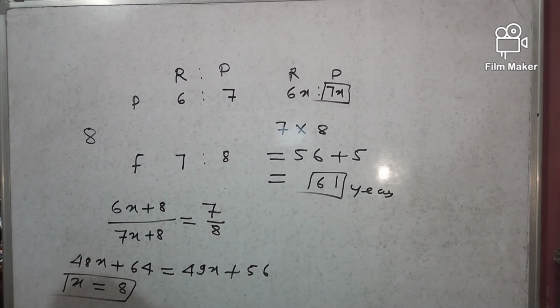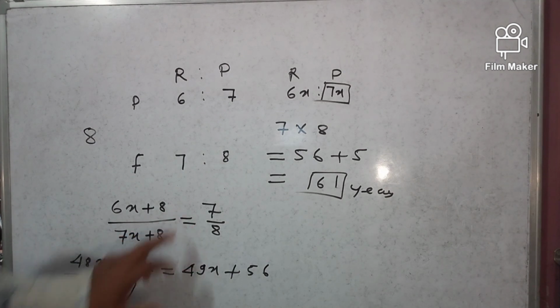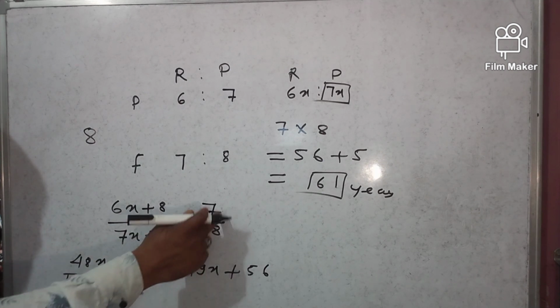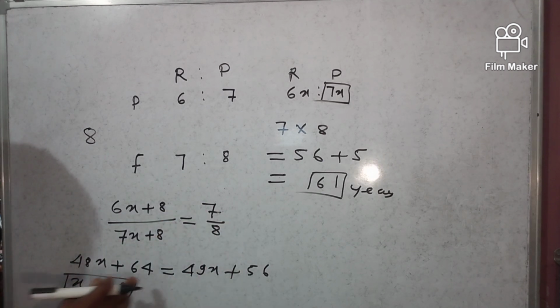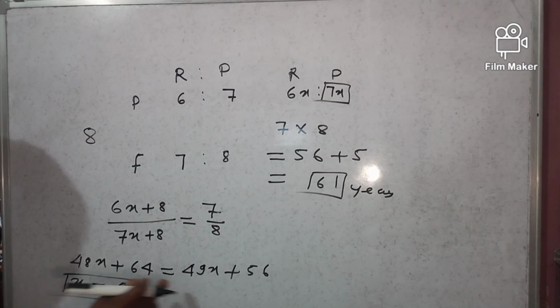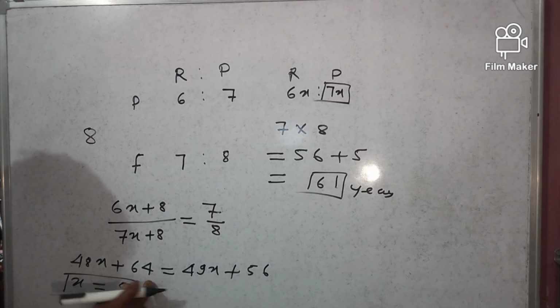After cross multiplying, 8 sixes are 48x and 8 eights are 64 is equal to 7 sevens are 49x and 7 eights are 56. So 49x minus 48x is equal to x, and 64 minus 56 is equal to 8.